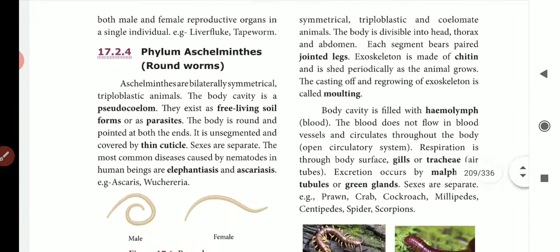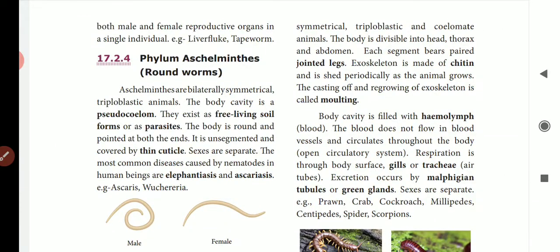Then the next phylum is phylum Aschelminthes. In this phylum we'll study about the roundworms. Here roundworms means they have cylindrical bodies. They are parasitic and also free living worms. They belong to organ system level. They are bilaterally symmetrical. Likewise, when we cut with the same plane, we will get two identical parts. And triploblastic, which means they have 3 germ layers, and also have pseudocoelom. Pseudocoelom means they have a false body cavity.